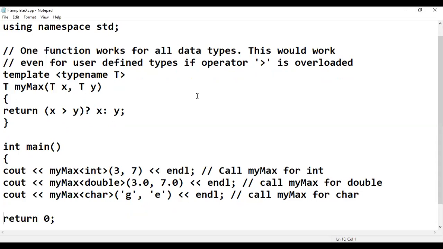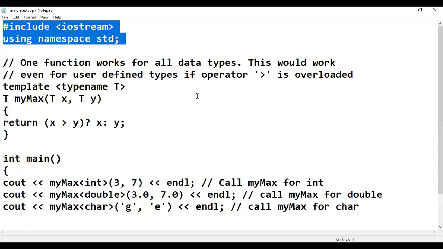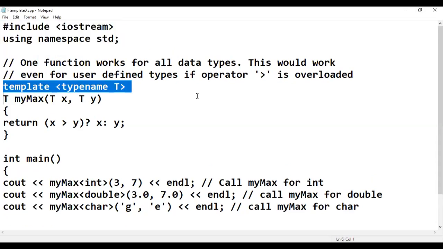Okay, but mostly what we'll have is the syntax starting from the template, right? Template with the type name, as I told you, either you can include it in the form of class or with the type name. So it is also something we are going to introduce, instead of a class, having it as a type name. That is an alternative you can use.